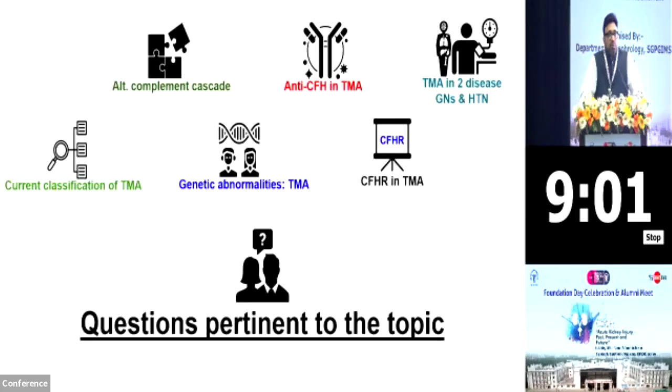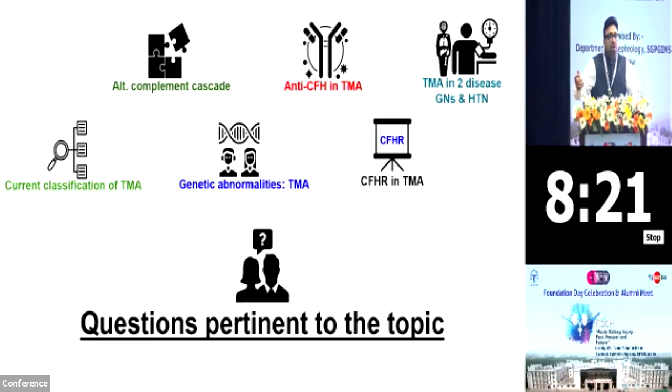What are the questions pertinent to the topic? The first one is the current classification, a comprehensive classification for thrombotic microangiopathy. Two, what is the role of alternate complement cascade in health and disease and in thrombotic microangiopathy? The third, what are the genetic or the functional abnormalities in patients with thrombotic microangiopathy? The fourth, what is the role of autoantibodies in the pathophysiology and diagnosis of thrombotic microangiopathy?